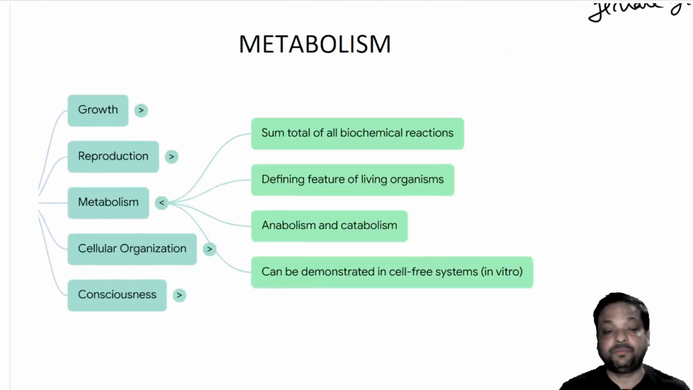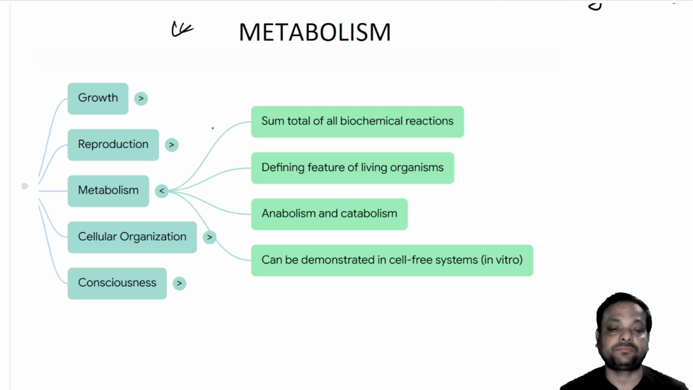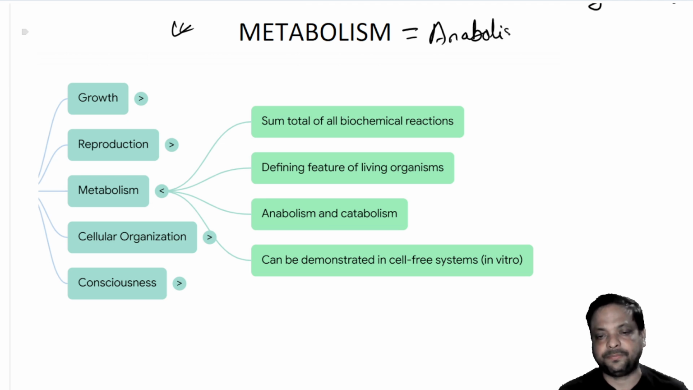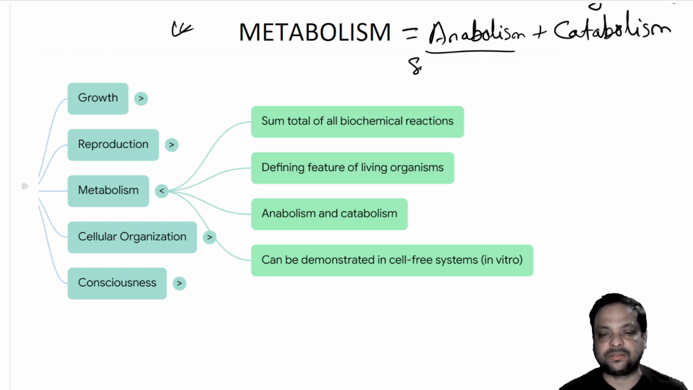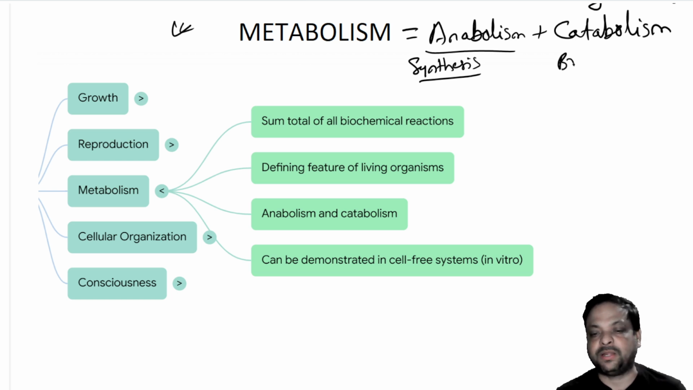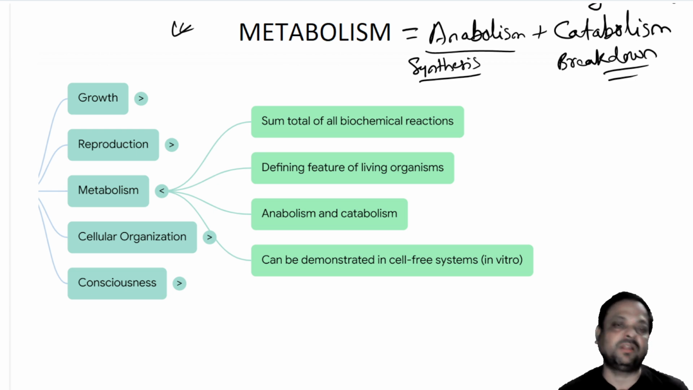Now let's talk about the third point, that is metabolism. So what is metabolism? Metabolism means the sum of anabolism plus catabolism. Anabolism means synthesis, synthesis of any product, like photosynthesis, which produces food. Catabolism means breakdown, like respiration, where we break down carbohydrate into small molecules of carbon dioxide, water and ATP. So this total biochemical reaction within the cell is called what?